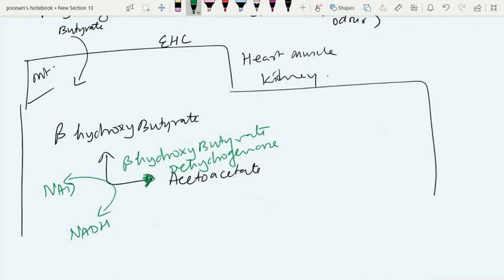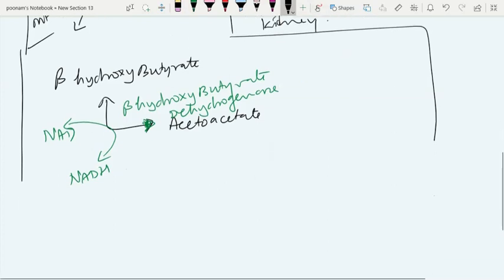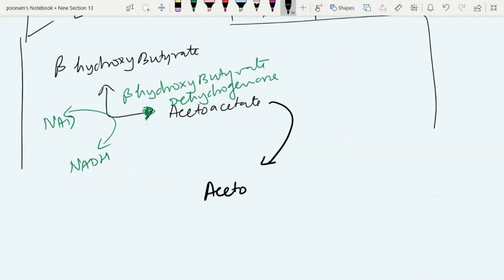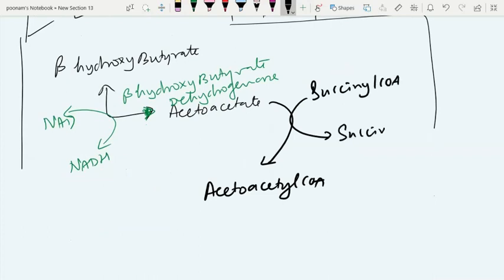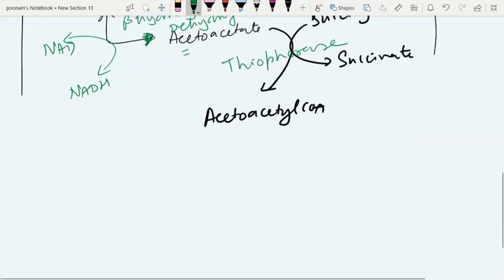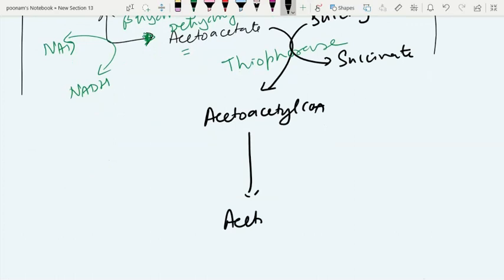Now let's see the fate of this acetoacetate, how it is able to produce ATP further. I'm talking about ketone body utilization steps. Acetoacetate is converted to acetoacetyl-CoA when the succinyl-CoA of the TCA cycle donates coenzyme A and gets converted to succinate. This is an important reaction catalyzed by thiophorase enzyme, otherwise called succinyl-CoA acetoacetate CoA transferase. Thiophorase converts acetoacetate to a usable form, acetoacetyl-CoA, which is then converted to acetyl-CoA,